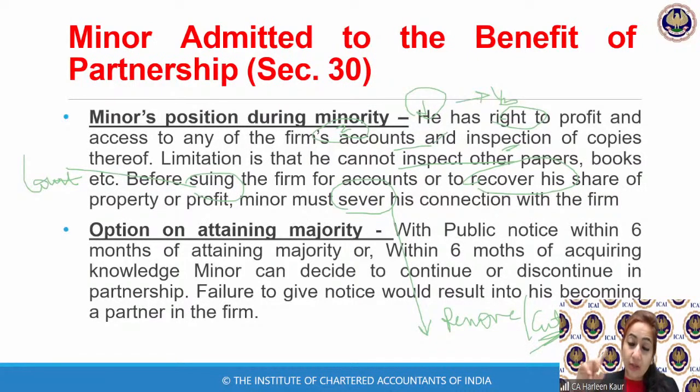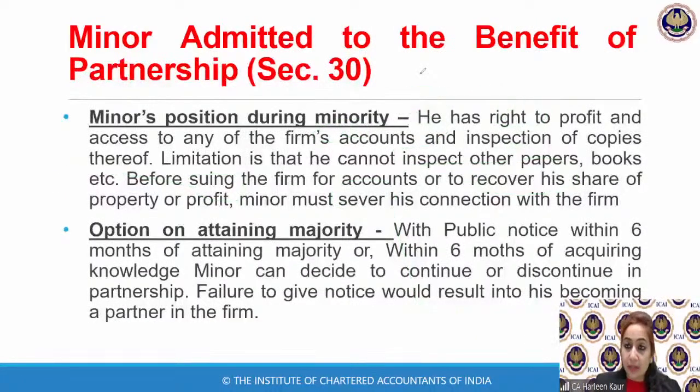So if PQR associates have taken a partner, Master X, and now this Master X is not satisfied, he must leave his connection with PQR associates. He will retire from there, or he should leave the firm, and then he can go to the court and file an action for the accounts as well as for recovery of his share of profits. All right. So these are the rights available to a minor. While he's a minor, he has the right to inspect the books of accounts. He has the right to a share of profits. But if he wants to take up any action against the partners, then he must cut his relationship with the firm. Then only he can go to the court.